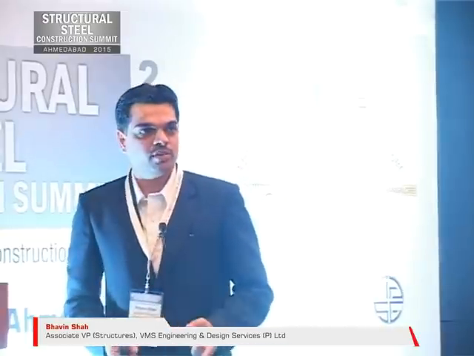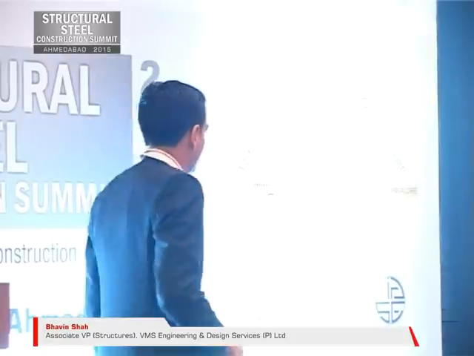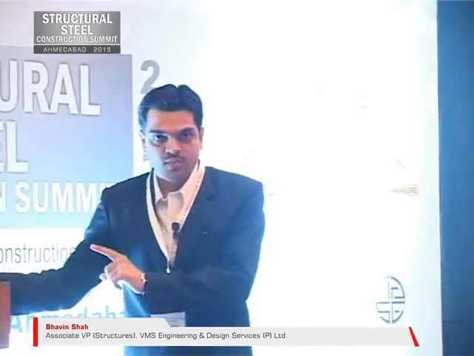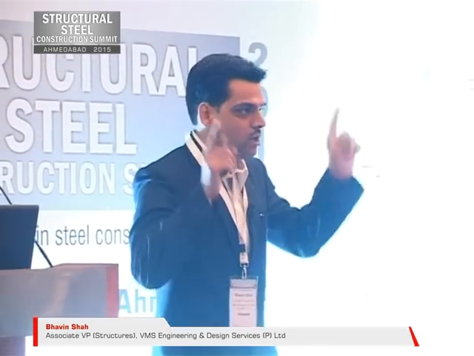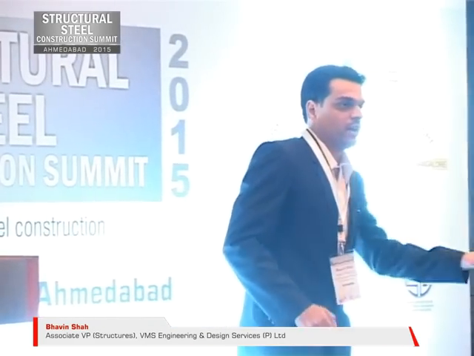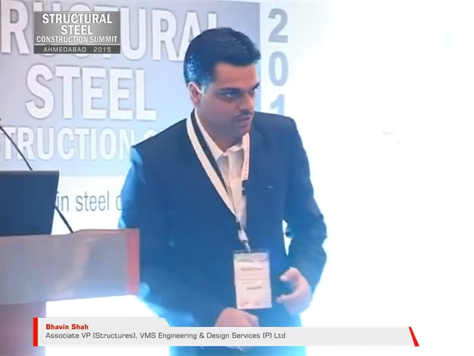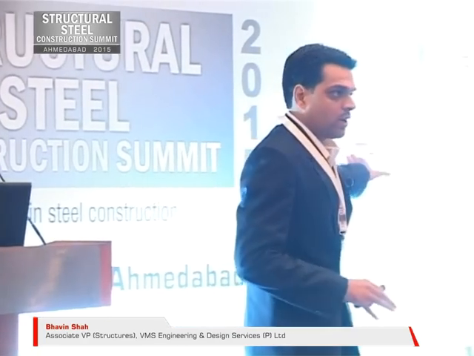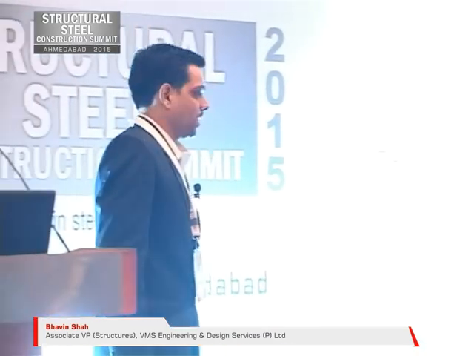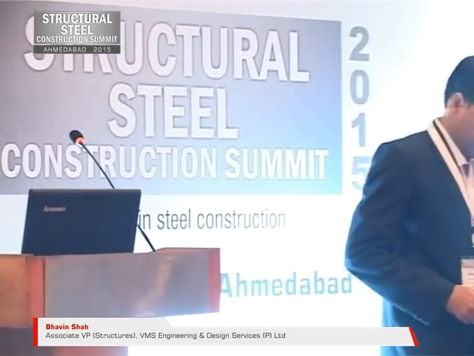So the question comes, what is the difference between this simplified approach and the generalized equation? In the generalized equation, variation of moment across the span has been considered. In the simplified case, it was end moments having equal value at both ends. Height of application of load from the shear center is considered. We will see what impact it makes. Support conditions are also considered in this generalized equation. Non-symmetry about the major axis is also considered.